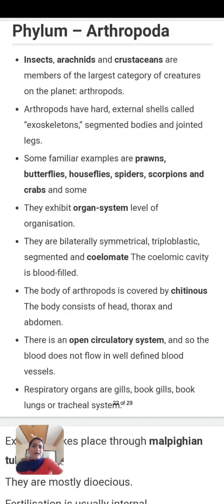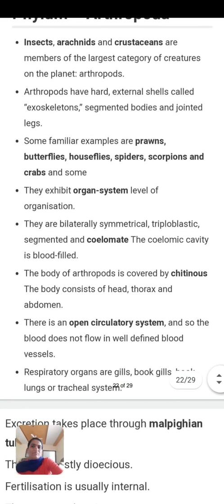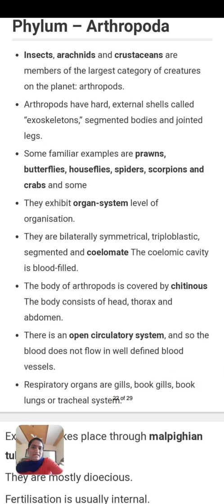Arthropods have a hard external shell called the exoskeleton, segmented bodies and jointed legs. Some examples of arthropods are prawns, butterflies, houseflies, spiders, scorpions and crabs. They exhibit organ system level organization.